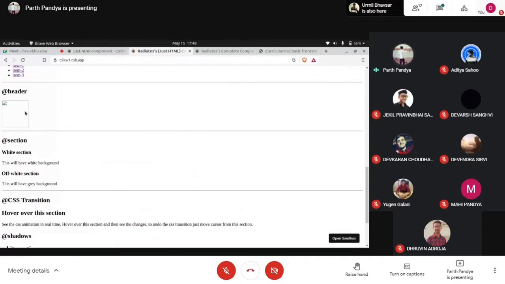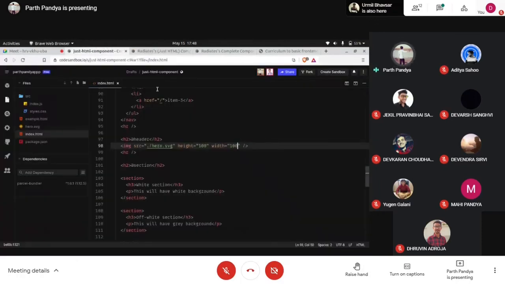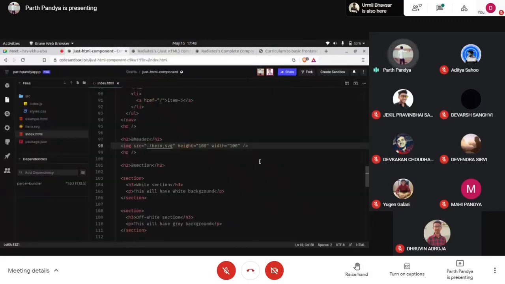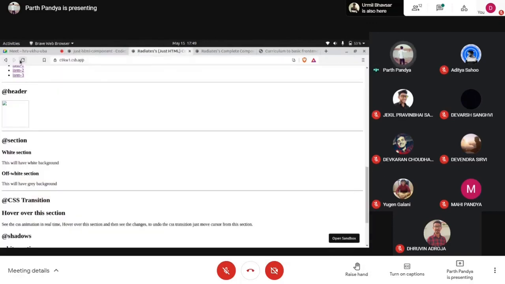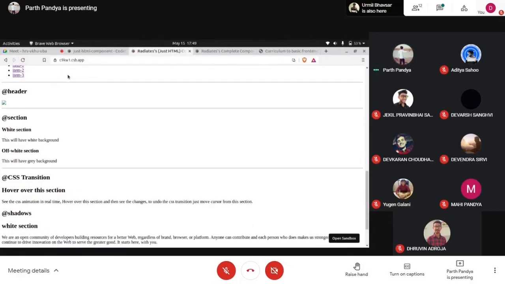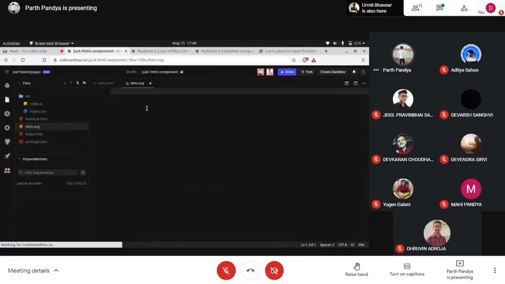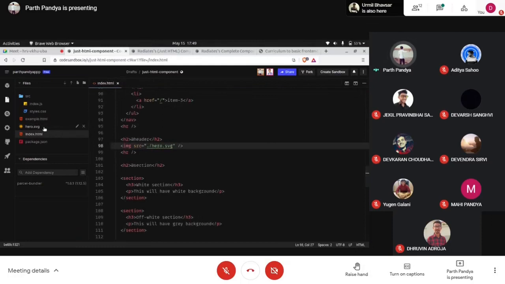See, this image is not visible because it is an SVG file and it needs proper dimensions to be displayed clearly. Maybe that's the reason it's not showing up. Okay, I just deleted this hero.svg. That's why it's not showing up.